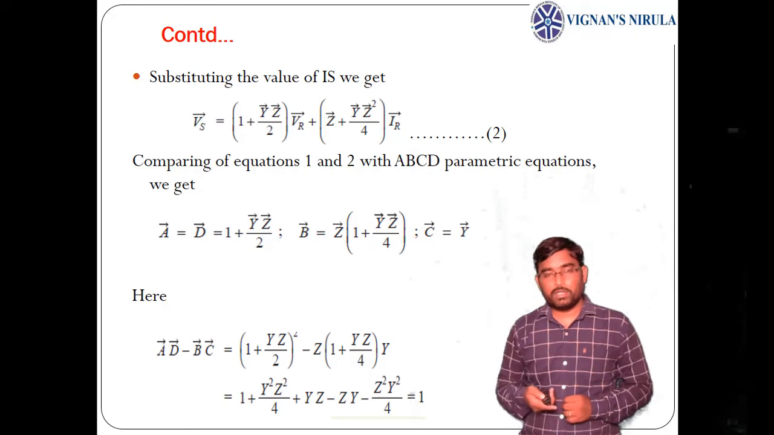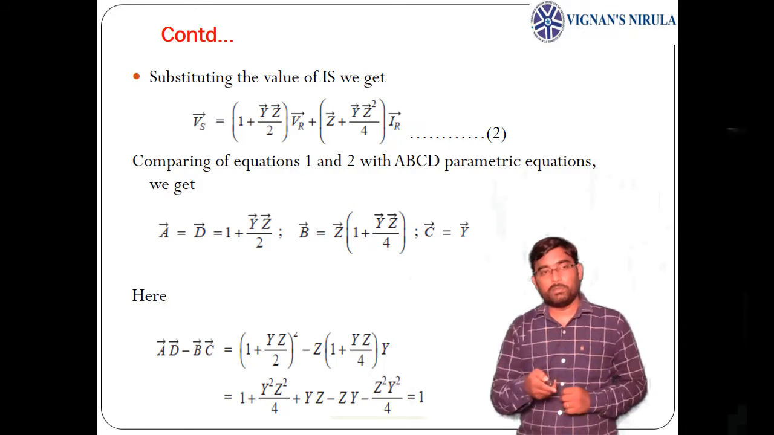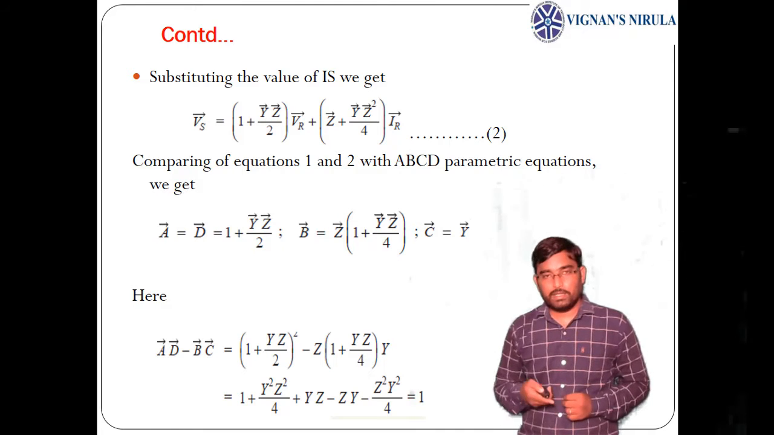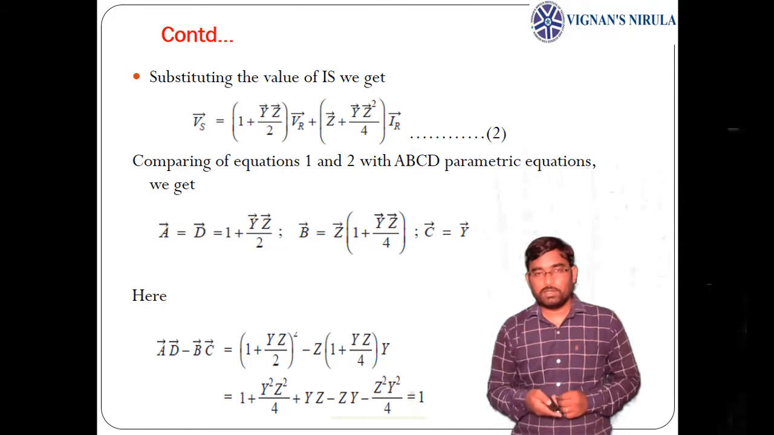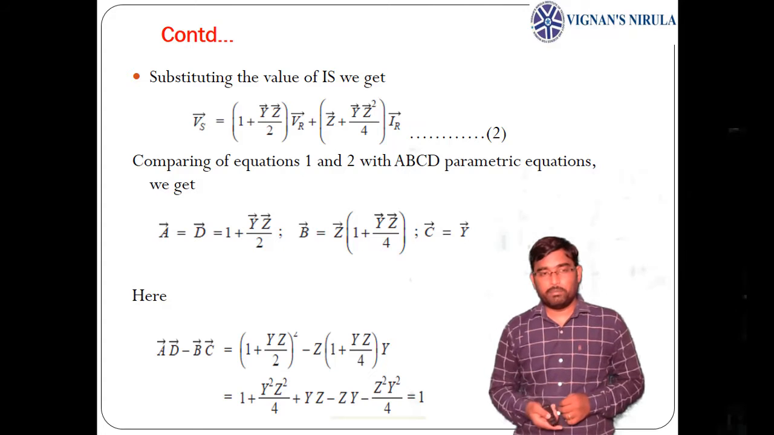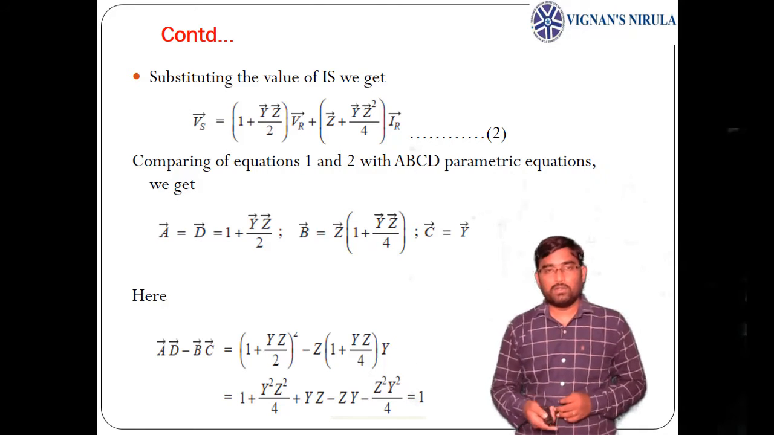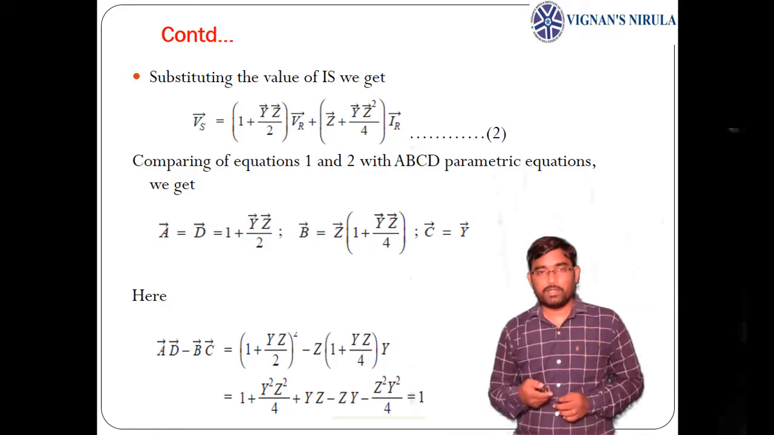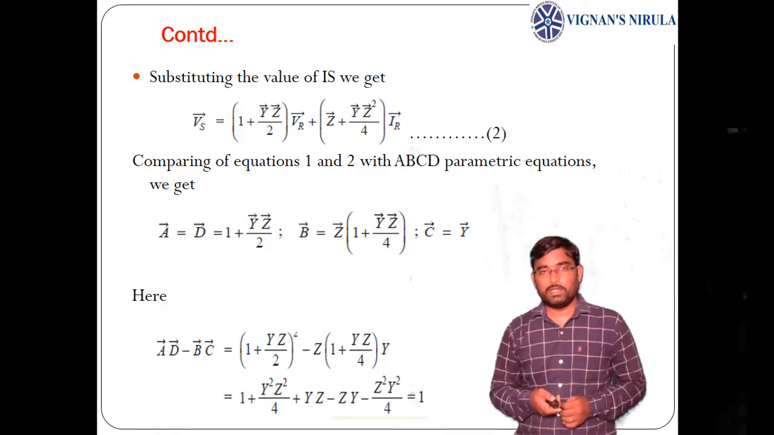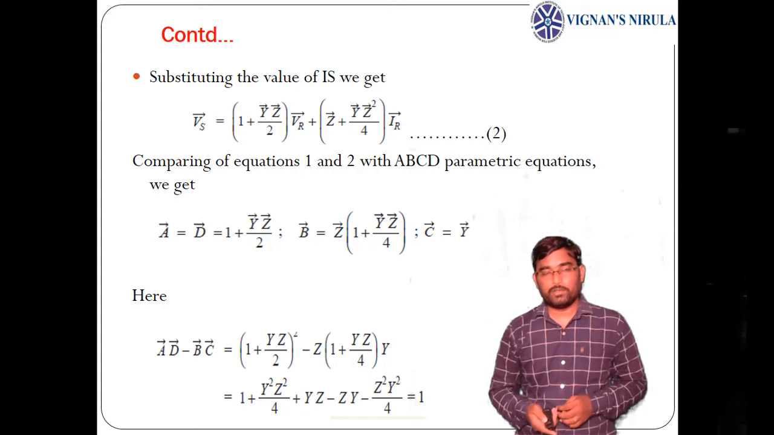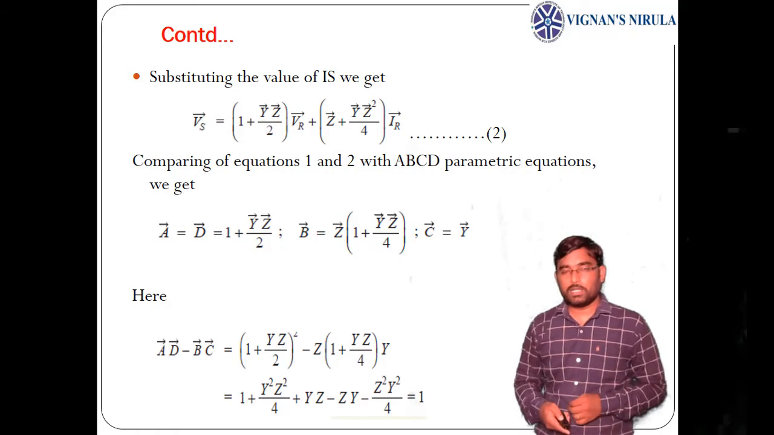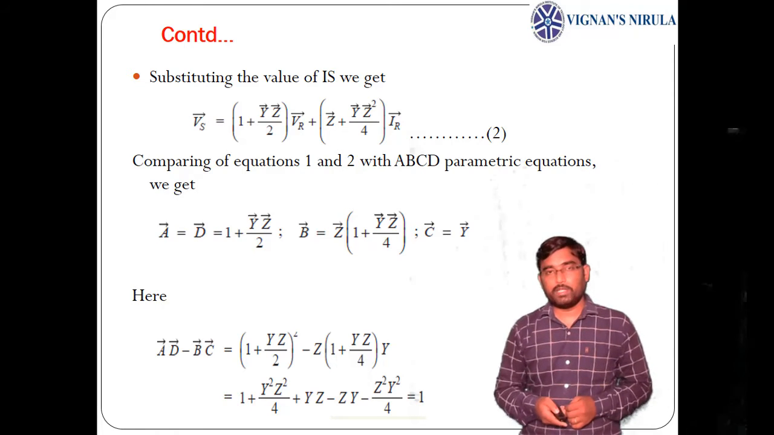Now by comparing these two equations, 1 and 2, with the basic ABCD parametric equations, we can easily write A as 1 plus YZ by 2, which is also equal to D, and B as Z into 1 plus YZ by 4, and C as Y. Here also, A equals D, and AD minus BC gives 1. That means the medium transmission line is symmetrical and reciprocal. So these are the ABCD parameters for nominal T of medium transmission line.